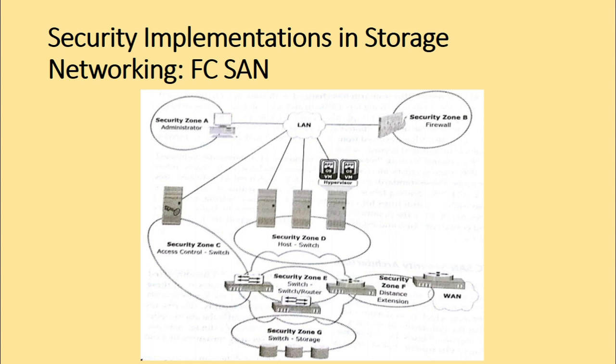Okay, now let us look at the fiber channel security architecture here. Now this diagram illustrates the various levels, or we can call them zones, of a storage networking environment that must be secured and the security measures that can be deployed. Let us look at each of these zones in a bit more detail. Let us consider this first zone, that is zone A. Okay, so here we have authentication at the management console. So let us see what is the protection strategy for this zone A.